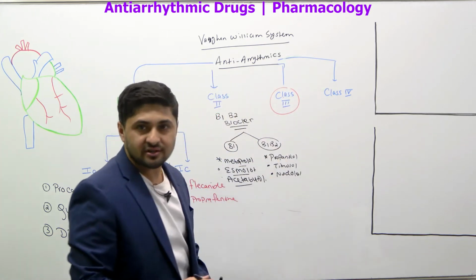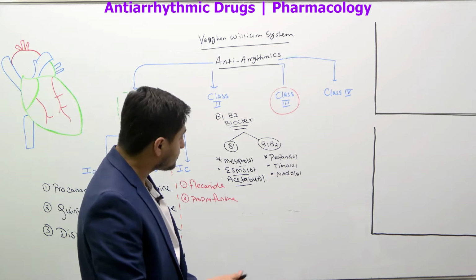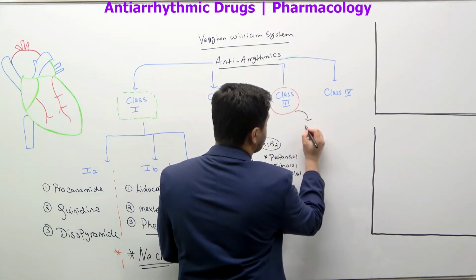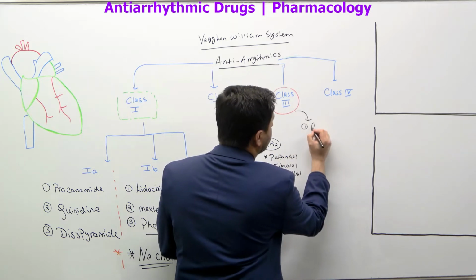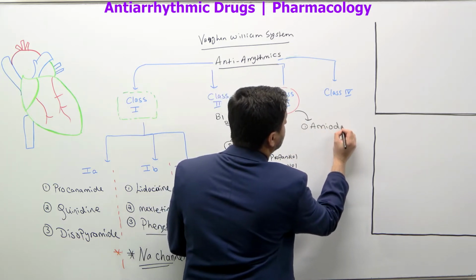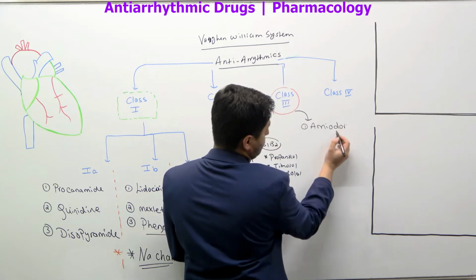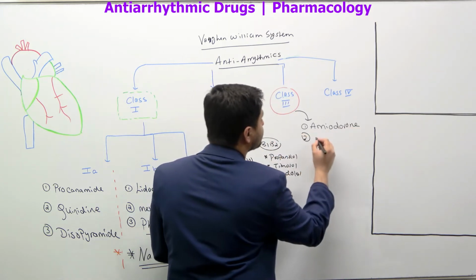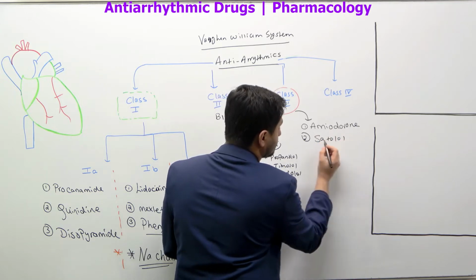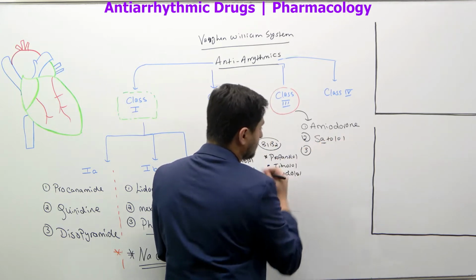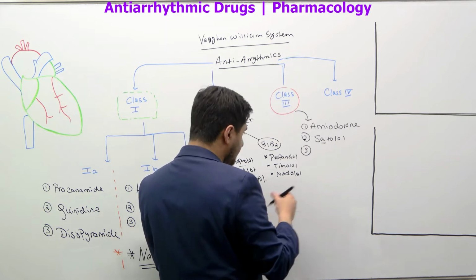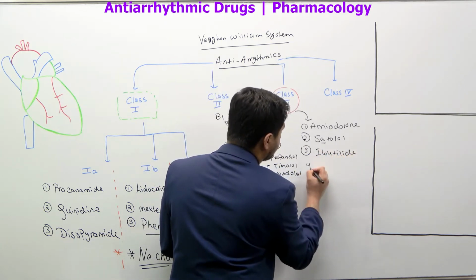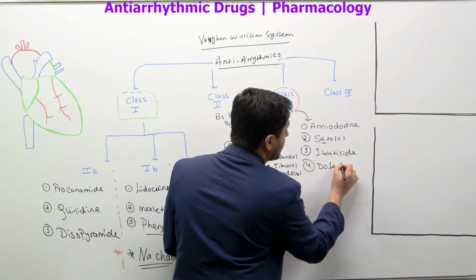When we talk about class 3 drugs, these are potassium channel blockers, and we'll just write the list of these drugs, all right? This is why we talk about something called amiodarone. Amiodarone, this is a drug. Another very important drug is sotalol. This is a drug, okay? The third drug which belongs to class 3 is ibutilide, all right? And the fourth is something called dofetilide.